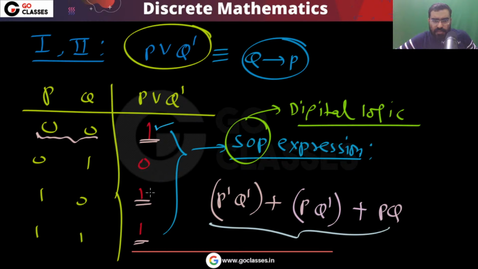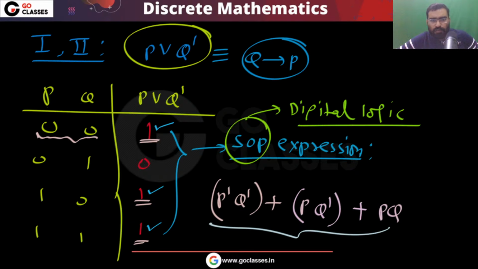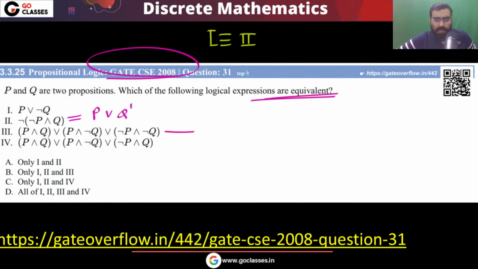This P or Q dash is true when both are false, or P is false and Q is true, or P is true and Q is false, or both are true. So the answer will be P dash Q dash, P dash Q, PQ dash, and PQ.